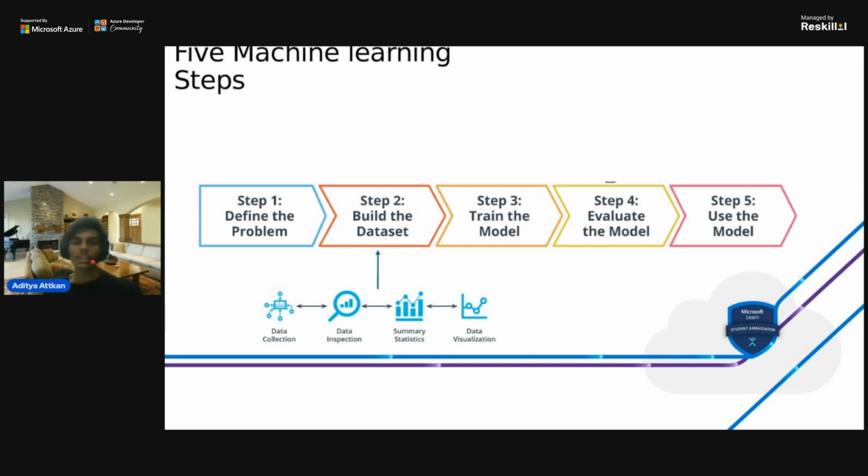Then we build the data set. This is step two, which has four parts: data collection, data inspection, summary statistics, and data visualization. First we gather the data and clean it, which means removing the outliers, the data that is not important in this case.